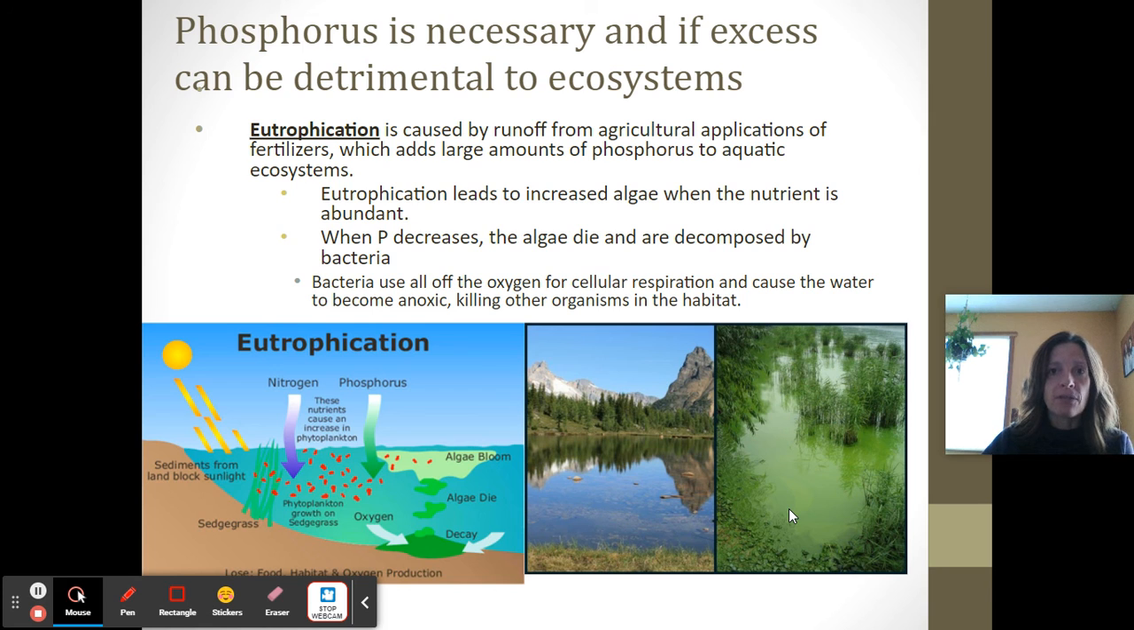And then once the phosphorus runoff is decreased or isn't there anymore, then all those algae die. They sink to the bottom of the water of the pond or lake or whatever. And then the bacteria decompose them. And when the bacteria are decomposing them, they're sucking up oxygen because of cellular respiration, and they're causing the rest of the water to become what's called anoxic. And that means no oxygen. And so if there's no oxygen or very low oxygen in the lake, then the other organisms like fish and insects can't survive.